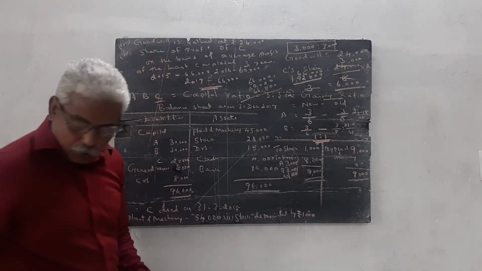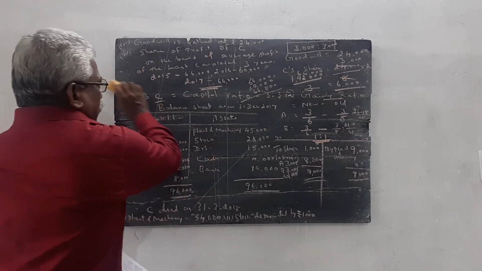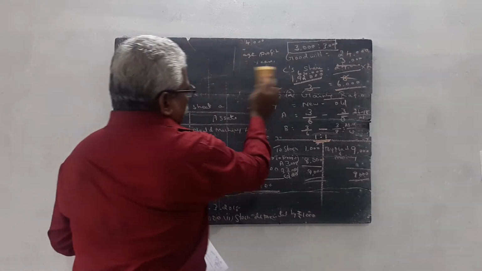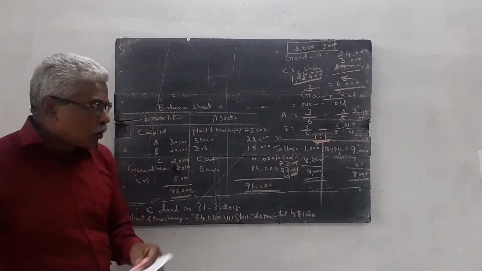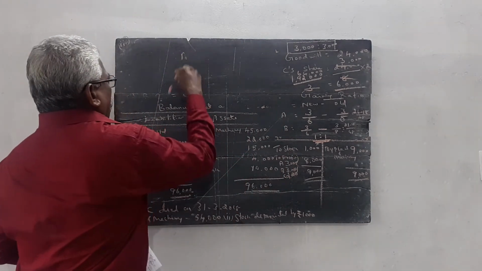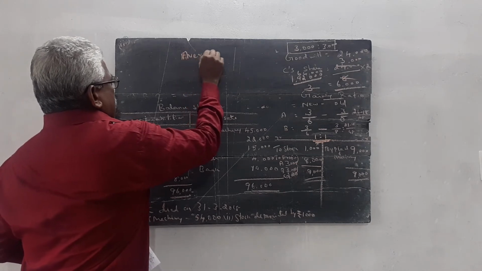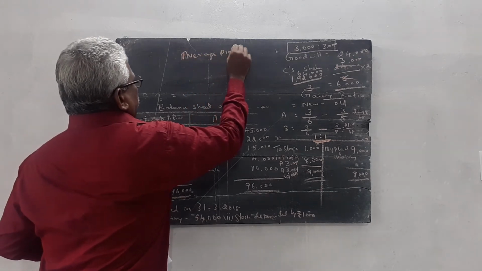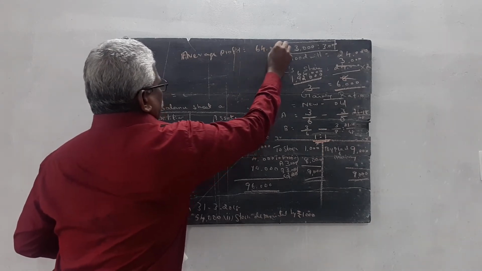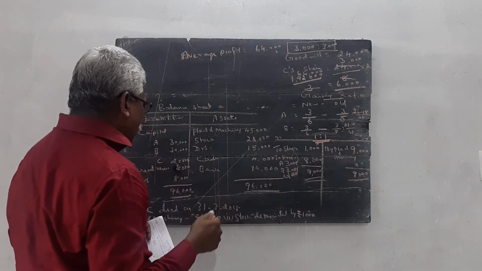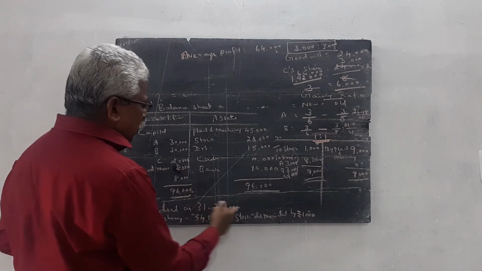Out of this 64,000, the average profit for the last 3 years, we calculate how much profit was earned for the last 3 months.